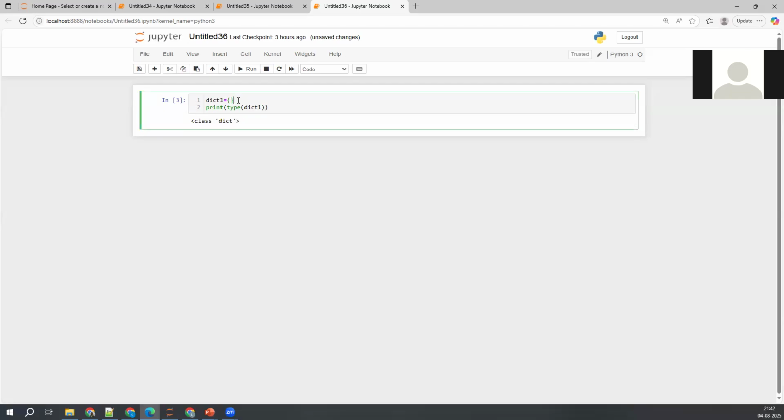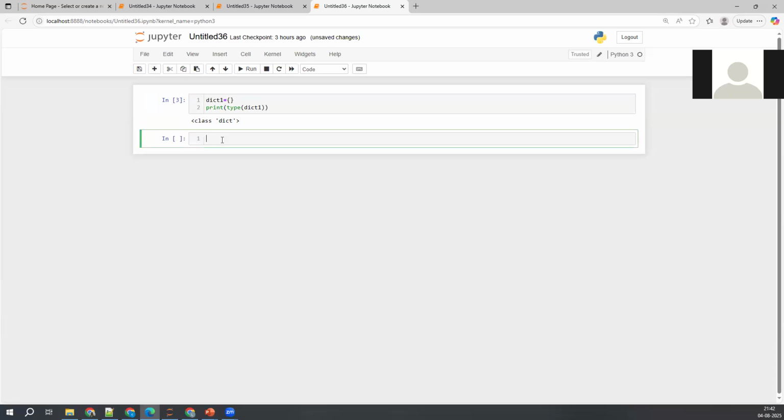And now, if you want to create an empty set, how do you create that? Can we represent that with the curly brackets? Even for set also, we use the same symbol, right? Curly brackets only, right? Now, how do you do that? Okay, set1 equal to, we need to write like this.